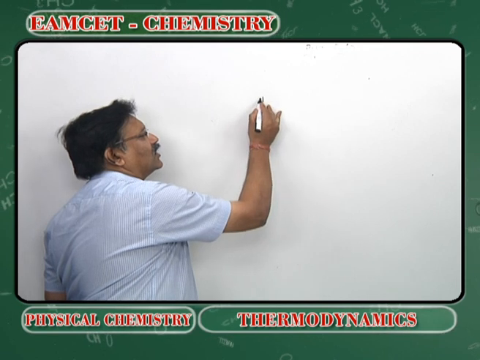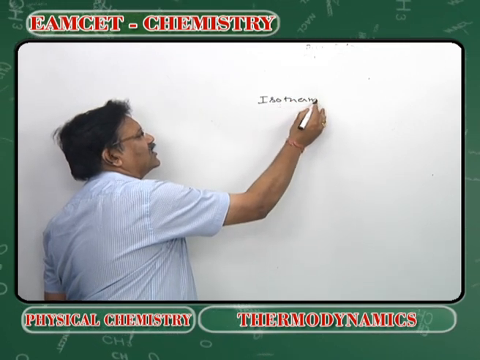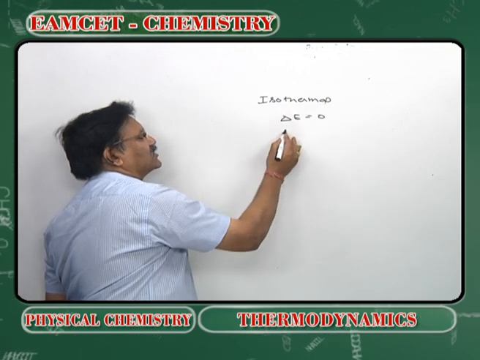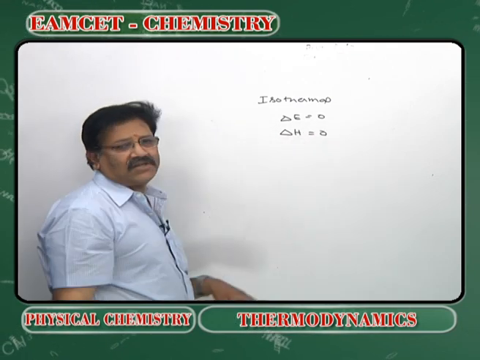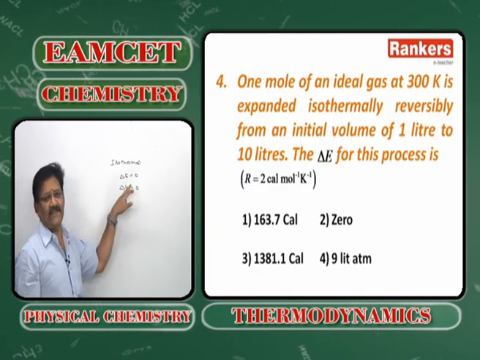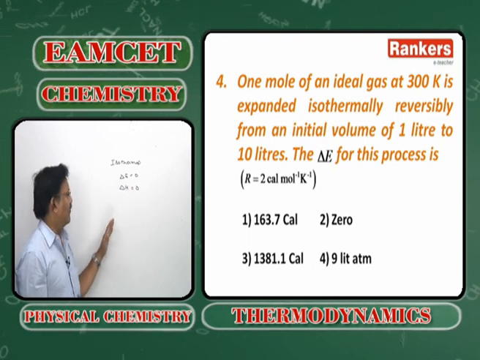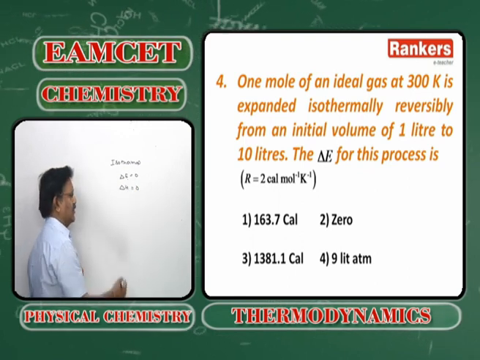Remember, in all isothermal processes, delta E and delta H will be 0, because in an isothermal process temperature is maintained constant. There shall be no increase in the internal energy or enthalpy. Why? Because the increase in the internal energy will be 0.